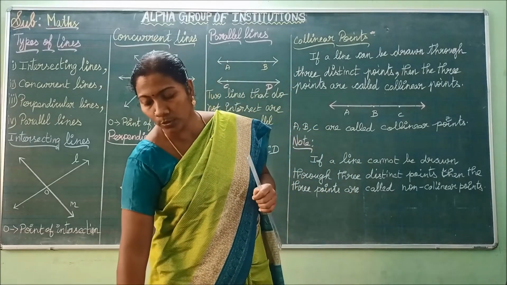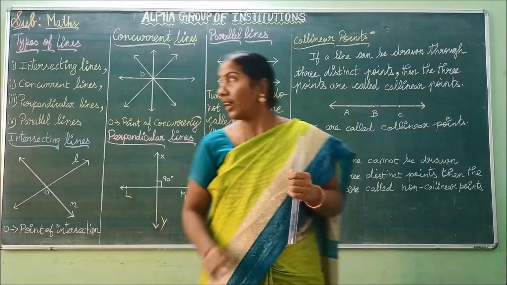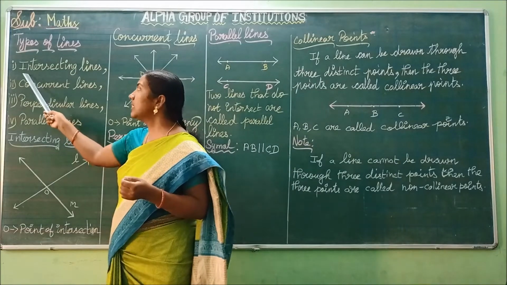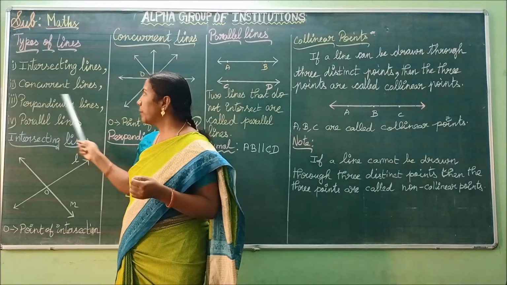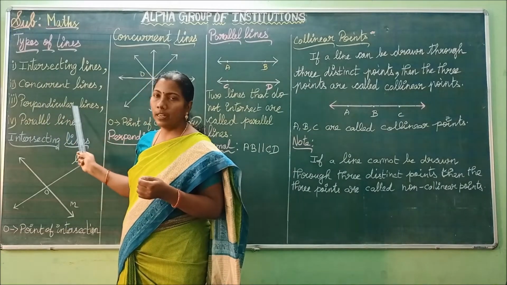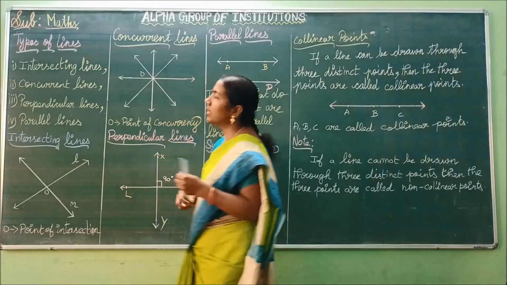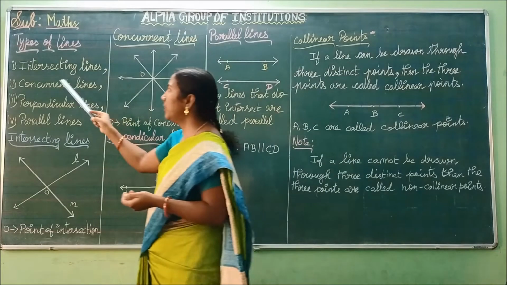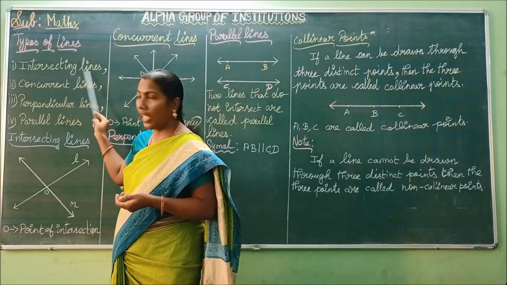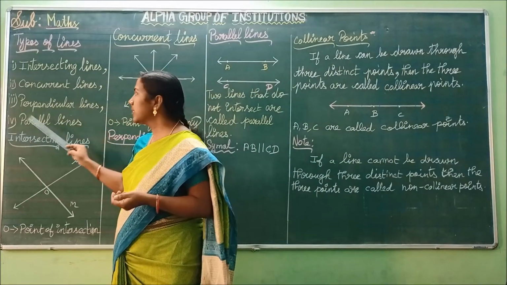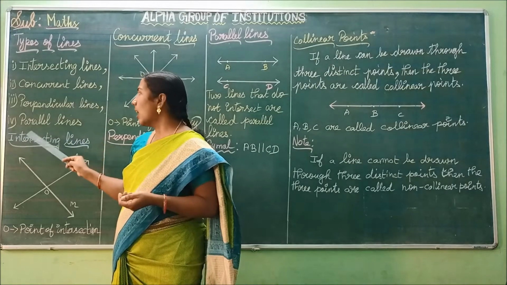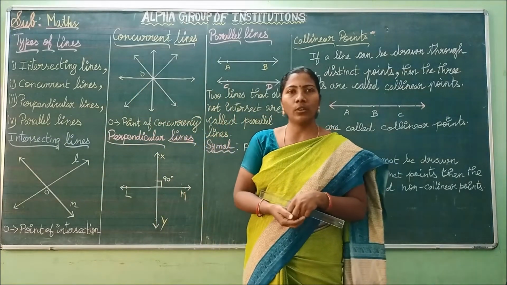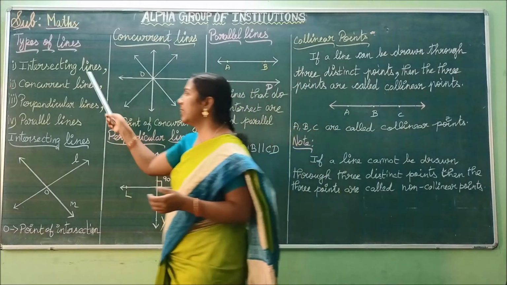Okay. Next we are going to see types of lines. The types of lines we are going to discuss today are intersecting lines, concurrent lines, perpendicular lines and parallel lines. How can you read this? Listen carefully. Intersecting lines, concurrent lines, perpendicular lines and parallel lines. These are the four types of lines we are going to discuss. What is meant by intersecting lines?